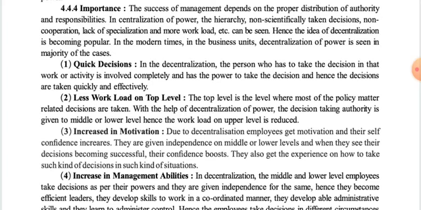The second importance is less workload at top level, because as we all know, in centralization of power the top level is engaged in each and every activity of the organization, whether it is strategy related, policy related, or day to day activities, while in decentralization they become free from this kind of workload.